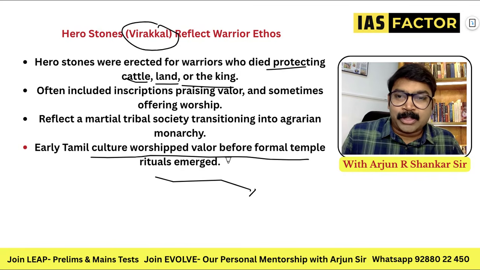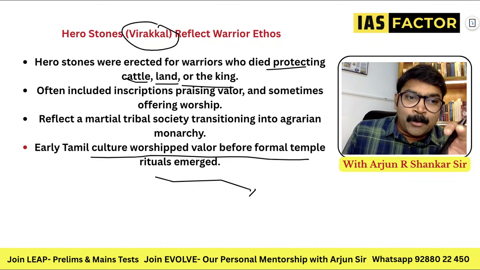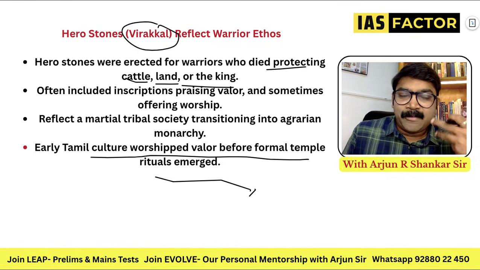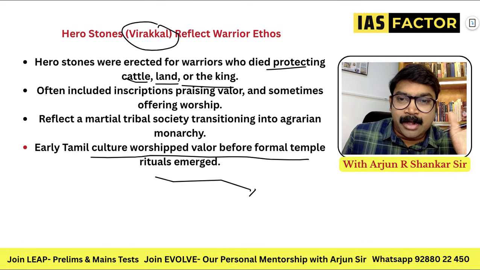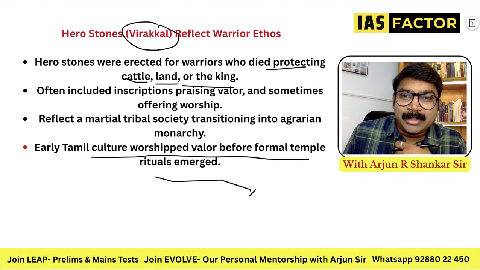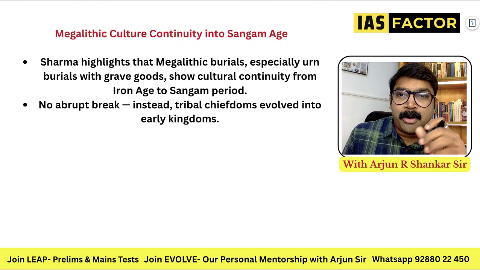That is the reason why Tamil people have an innate liking for the hero, MGR, Rajinikanth. Hero worship, heroism, is actually in their blood, in the lineage. That is why hero stones are important.